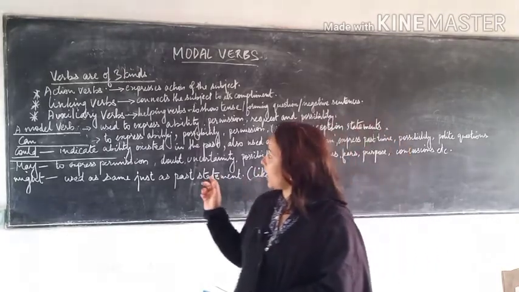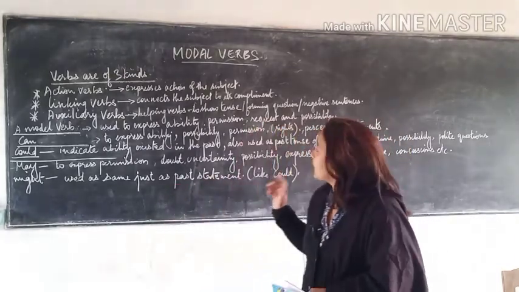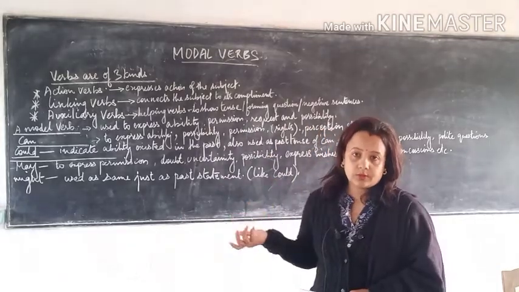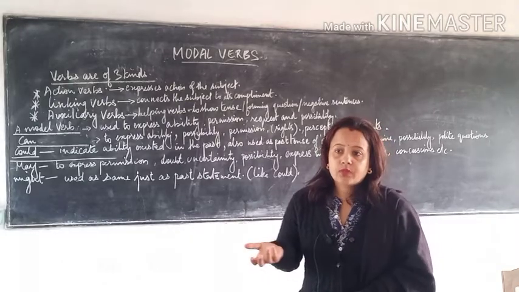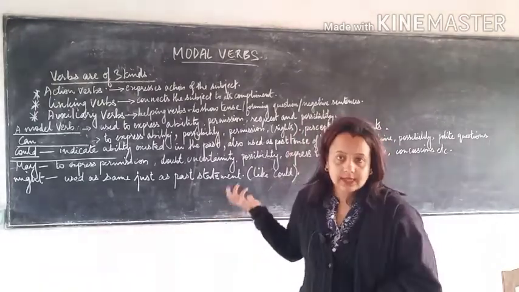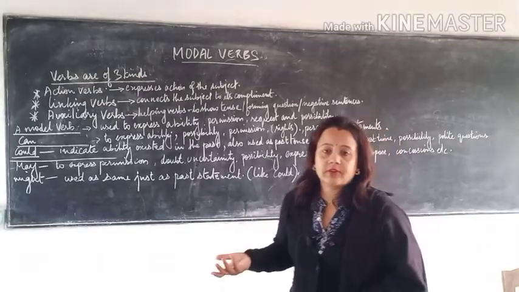The third one is the auxiliary verb. What is auxiliary? It means helping verbs. It gives help to the sentence. That means the sentence is incomplete without this help, and the auxiliary is incomplete without the sentence.